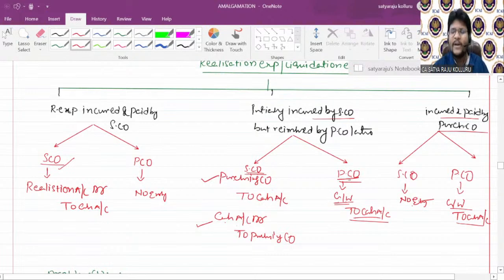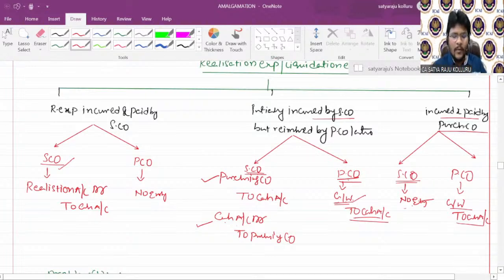Next, in the books of purchasing company, what is the journal entry? Goodwill account debit to cash account. Why in the books of purchasing company is goodwill debited again? Sir, this is in addition to the PC you are paying. This is in addition to the benefit you are getting, you are paying. That's why the excess amount paid is for the purpose of goodwill, so you need to debit the goodwill account. Next, incurred and paid directly by the purchasing company. In the books of selling company, no entry, but in the books of purchasing company, goodwill account debit to cash account.